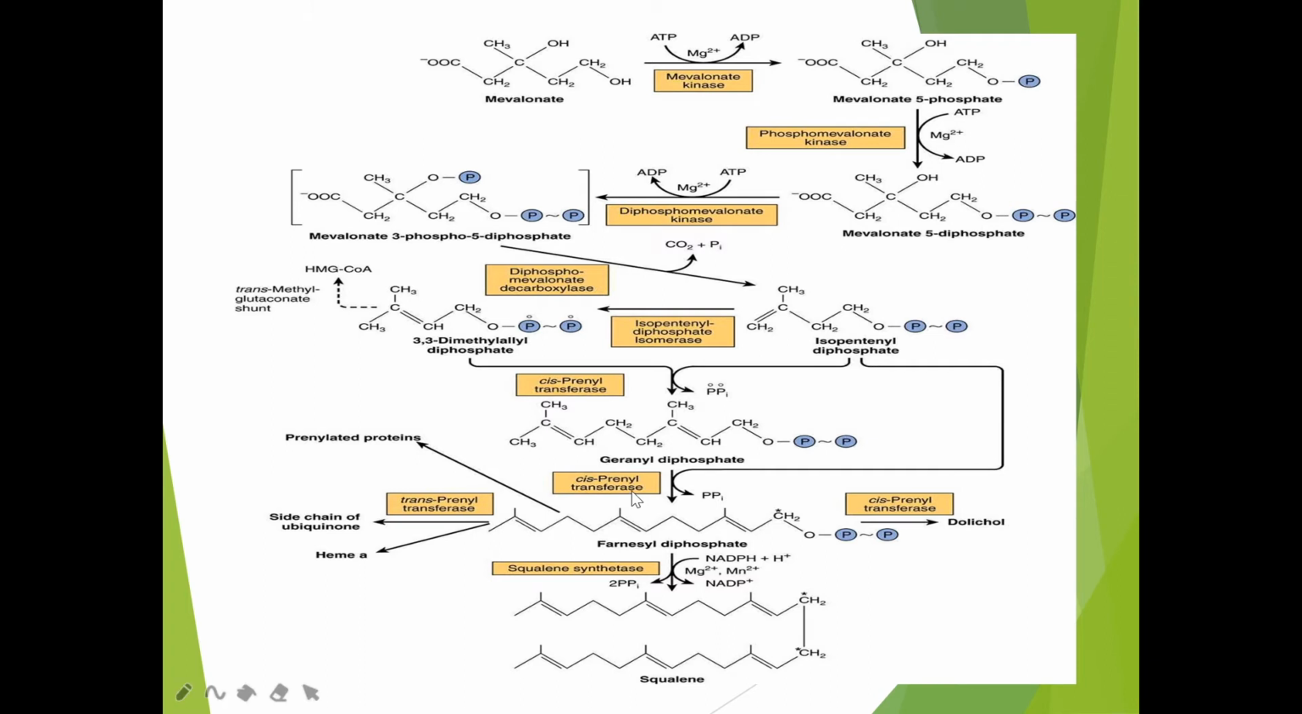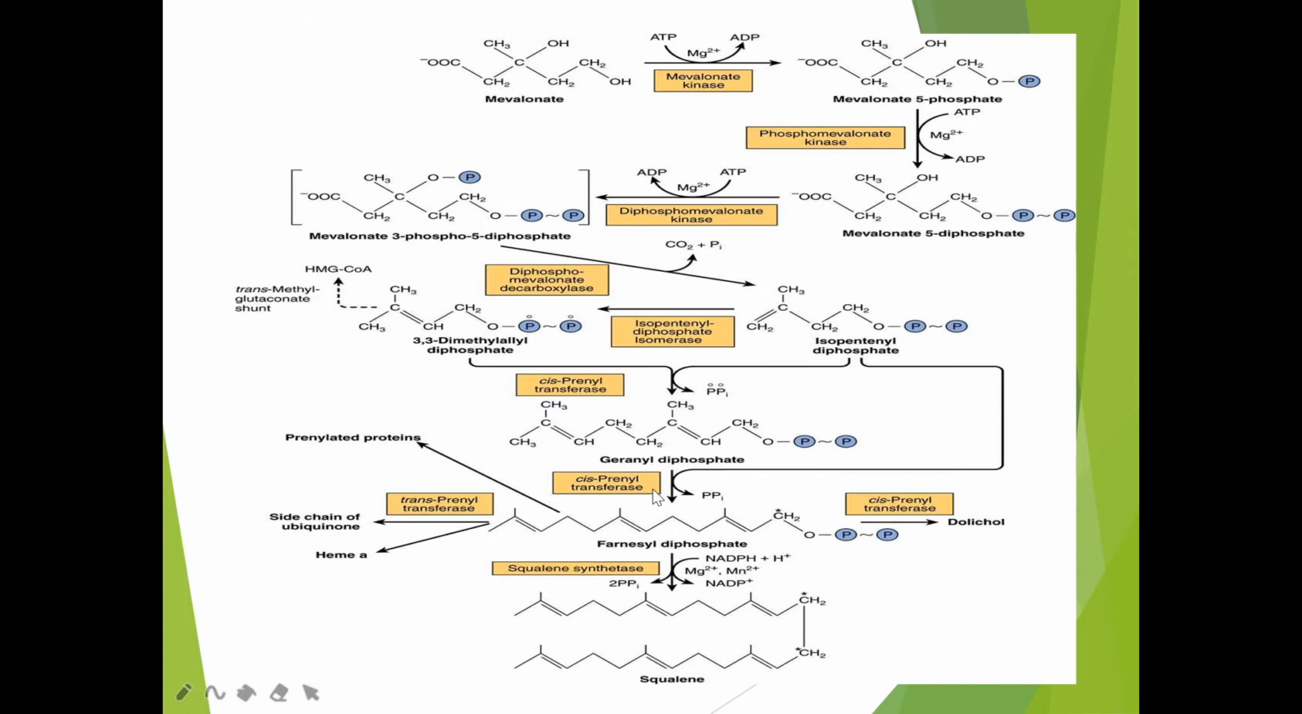Through a series of reactions, we will get the 6 isoprenoid units. That is, this isopentenyl diphosphate will combine with this 3,3-dimethyl allyl diphosphate to form a compound called geranyl pyrophosphate. So 5 plus 5. This isopentenyl pyrophosphate is a 5-carbon compound. This 3,3-dimethyl allyl pyrophosphate is another 5-carbon compound. So both these compounds will combine together to form a 10-carbon compound called geranyl pyrophosphate.